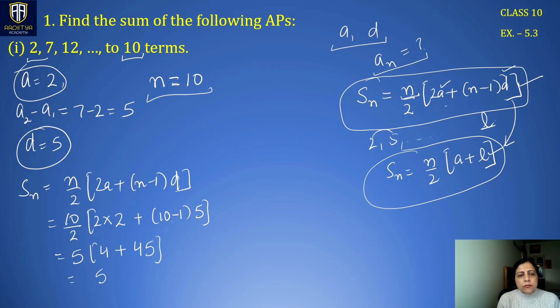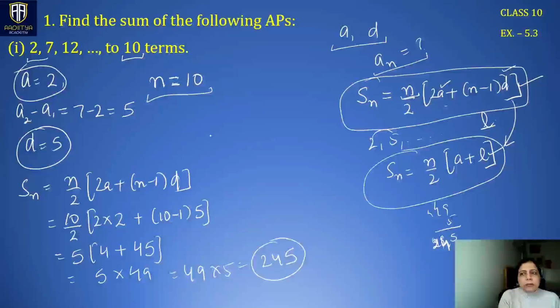This becomes 5 multiplied by 49. So 49 times 5 is 245. That means S10 is 245.